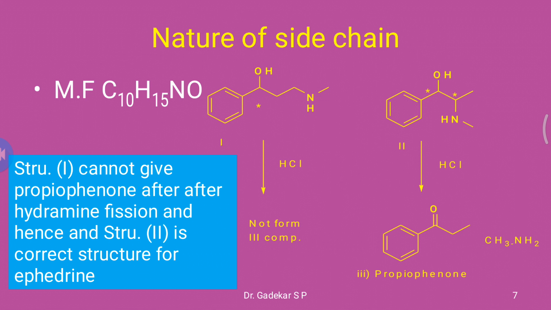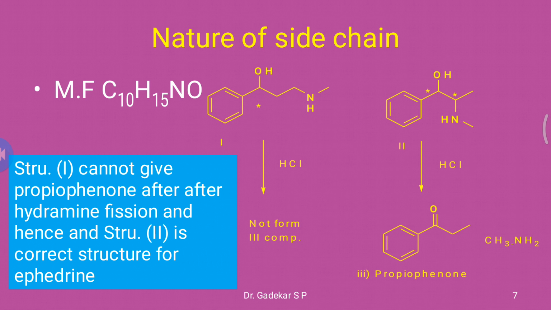But in the first compound, propiophenone is not formed; conversion of the hydroxy group to a ketonic group and elimination of methylamine is not possible.